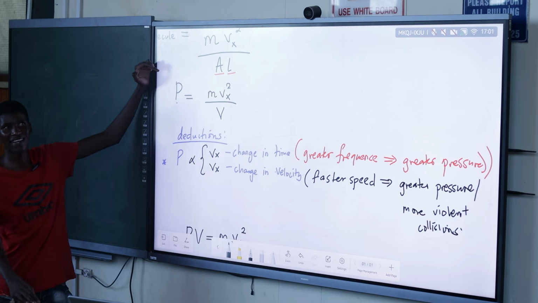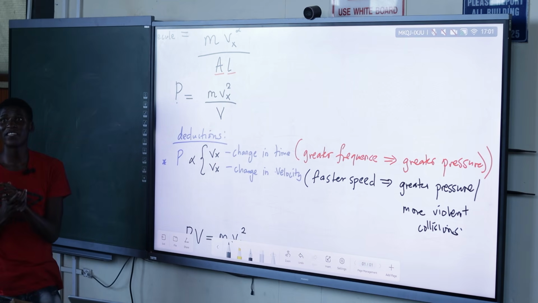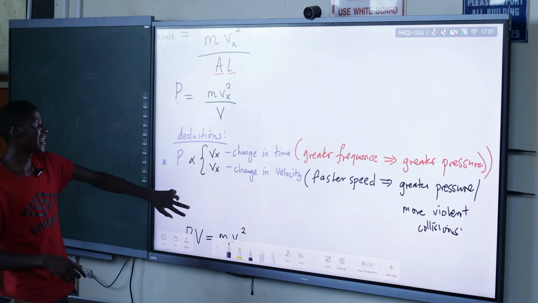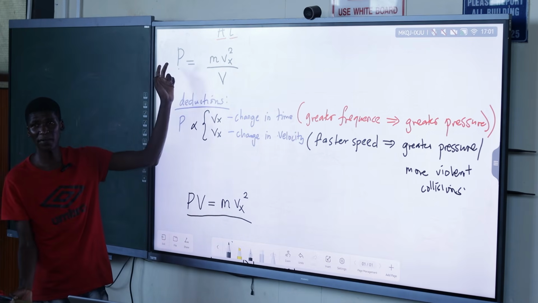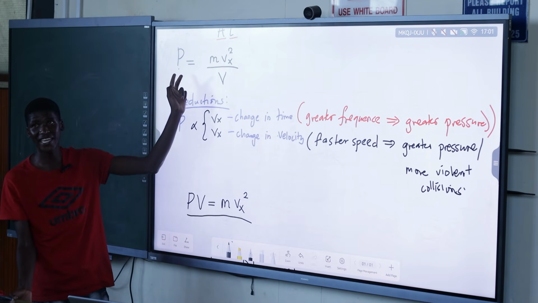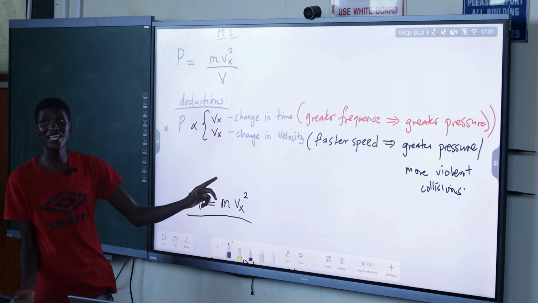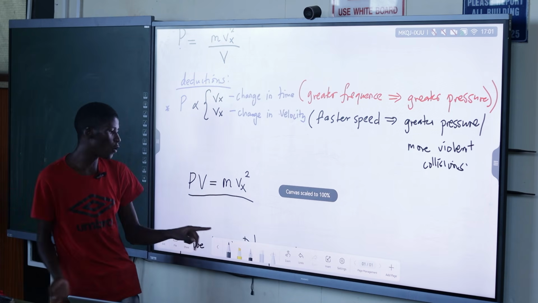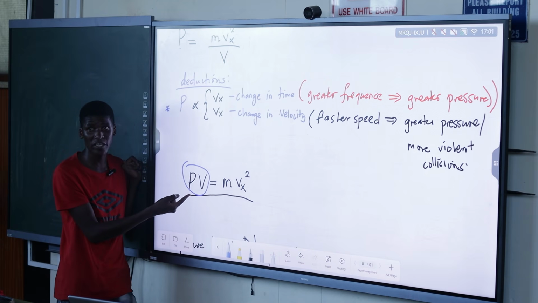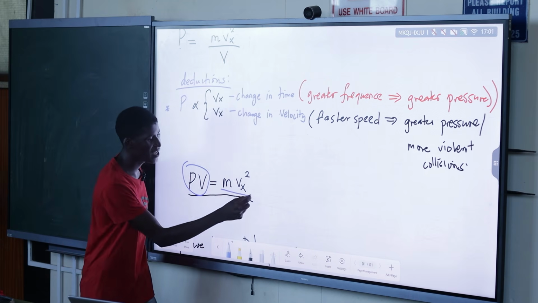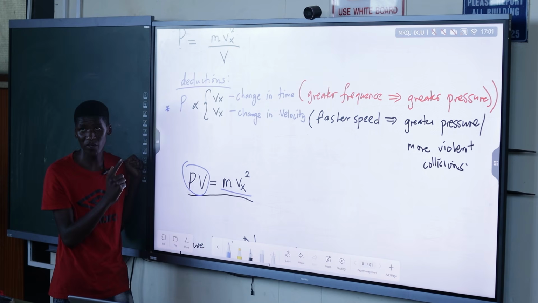For us to have an average, we must have a sum of them. That is why we just made UPV by multiplying. PV is equal to what? MVx squared. So this product PV is for one gas molecule, equal to MVx squared for one gas molecule.